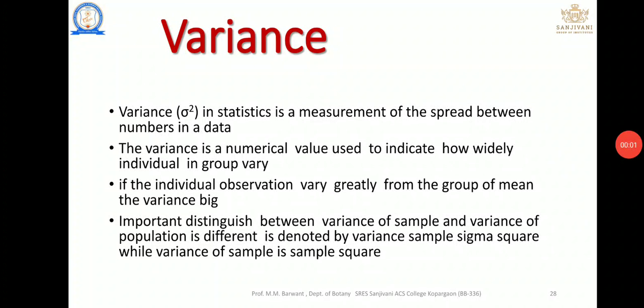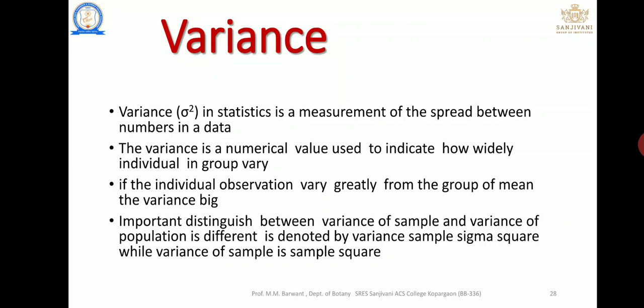Welcome back, students. Last concept of our chapter number 5, that is the variance. Let's see what is the variance. Variance is nothing but sigma square, that means the square of the standard deviation. In statistics, it is the spread between the numbers in a data set.